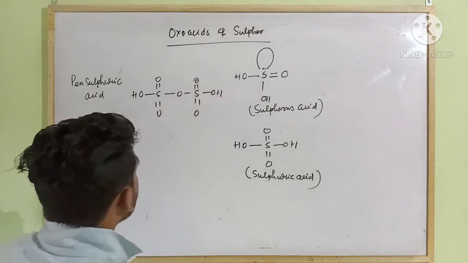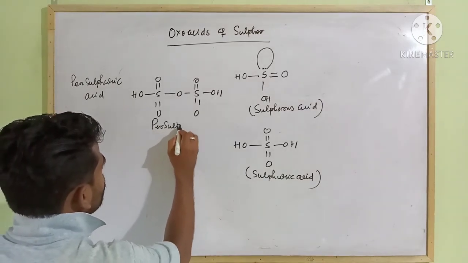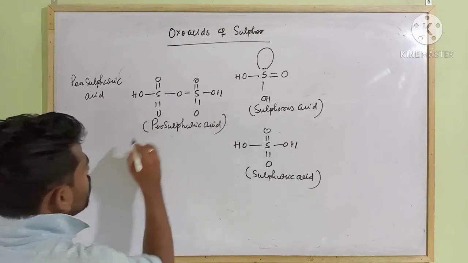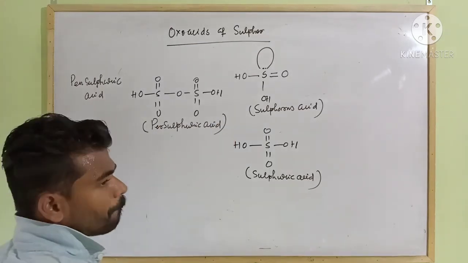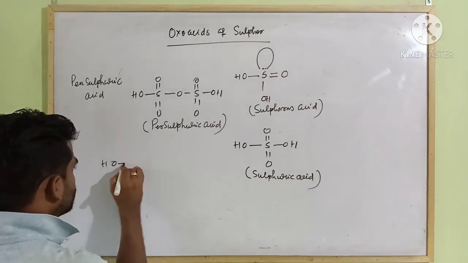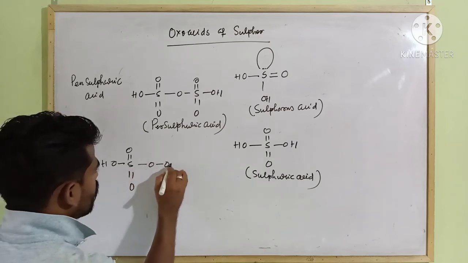This is called pyrosulfuric acid. Next there is a compound peroxymonosulfuric acid: OH, S, double bond O, OH.